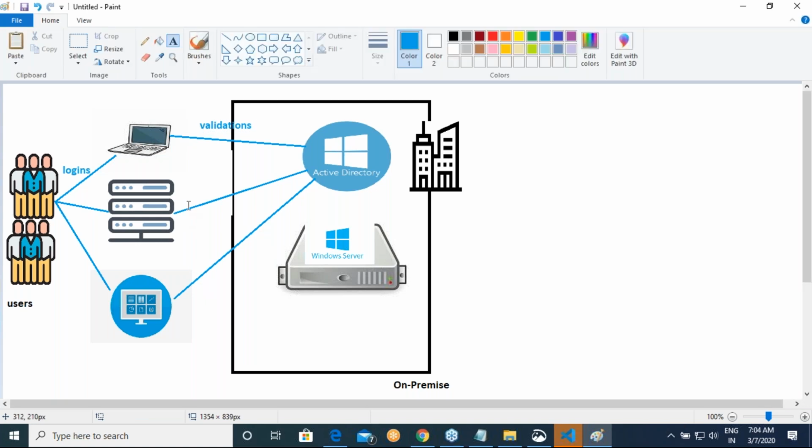Now you have applications, right? You don't want to run these applications in your office; you want to run them from the cloud. On your laptop you might be running your application, but the application is no longer in your company. It has moved out to Azure. Now, how will you authenticate? Let us assume you are using a payslip. Every month you get a payslip and want to download it, but that application was earlier in your office. Now it has moved to Azure.